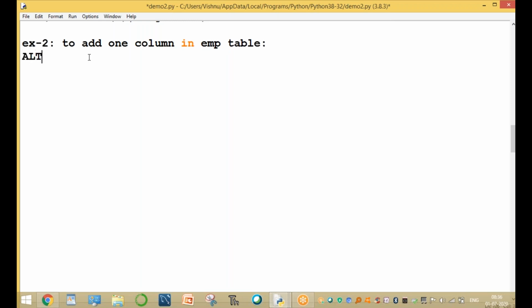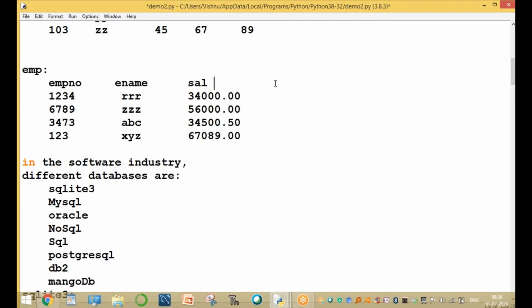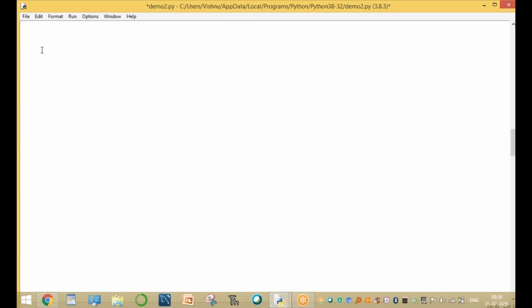So the command is alter table. The table name is EMP. Add a new column. The column is cell number, 1 more column. Add the cell number column as integer of 10 digits only. That's all. So now here a new column is added. The new column is cell number, which is very important today. Add the new column. So now these are the 2 commands. One is the create command, another one is the alter command.